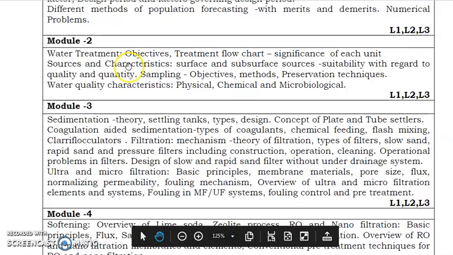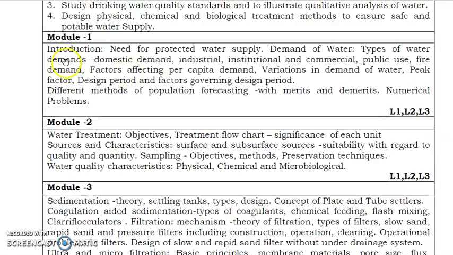We have completed 4 modules. The first module: water demands, factors affecting per capita demand, design period, factors affecting design period.